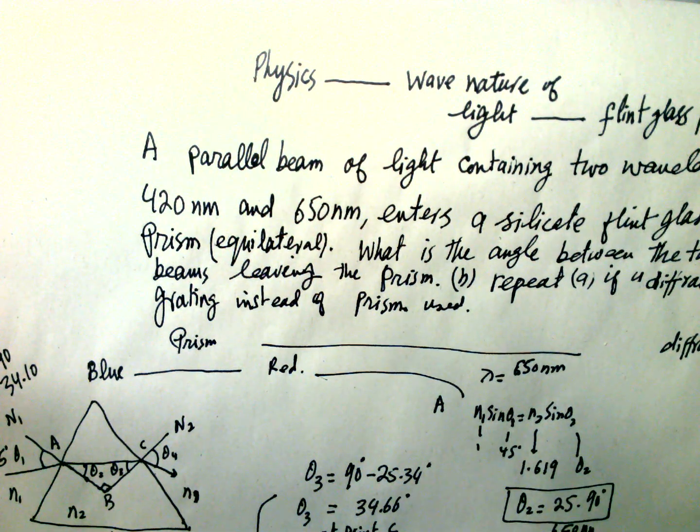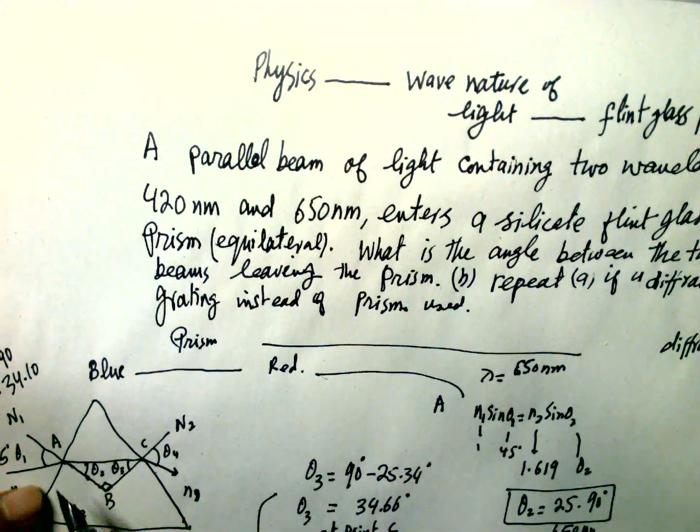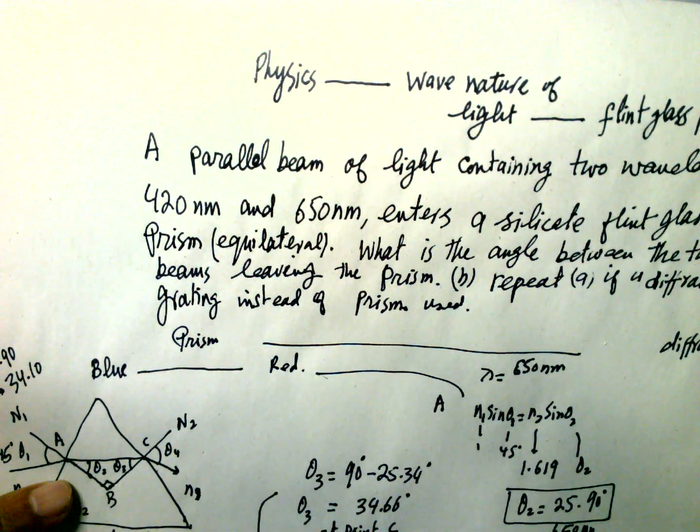And if you use the triangle ABC, theta 2 plus theta 3 plus 90 degrees is equal to 180 degrees. So from here theta 3 is equal to 34.10 degrees.